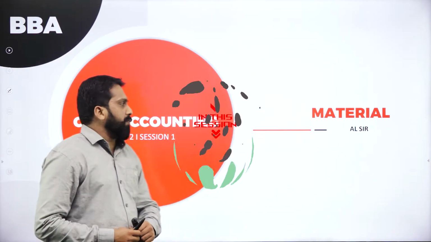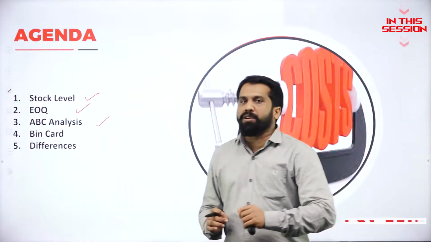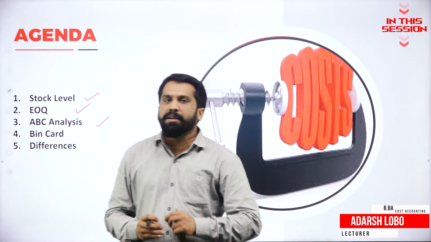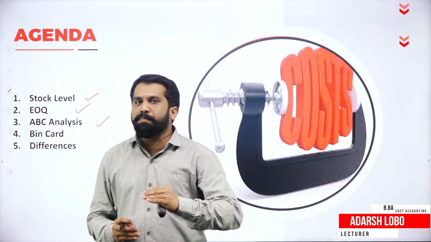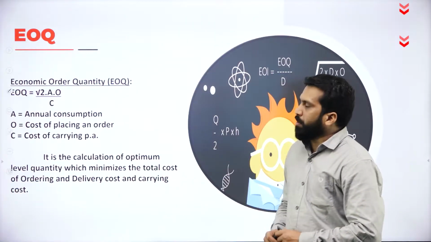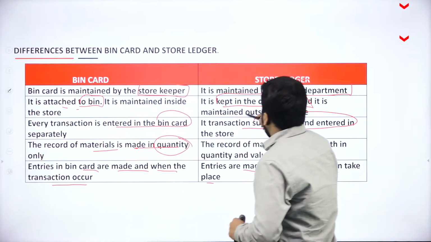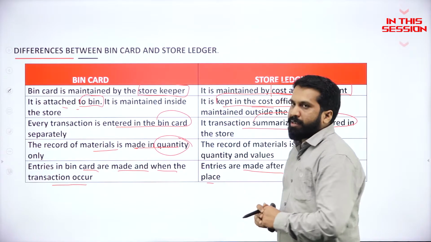Under cost accounting, we are doing the chapter called material. We are not doing activity based costing, we are doing priority basis A, B as well as C. The next thing will be your EOQ, economic order quantity. It is attached to the bin, so it is not attached to the bin, it is in the cost office.